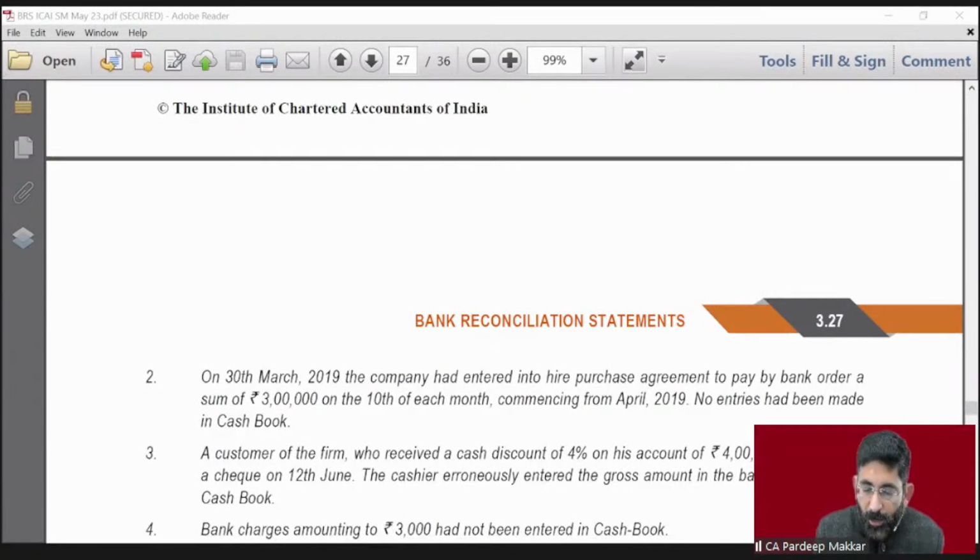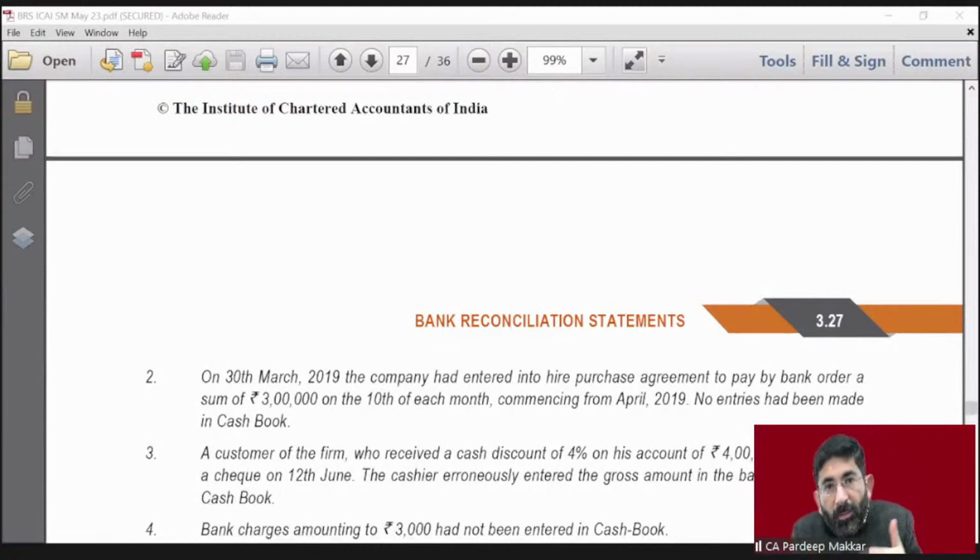of 5% on his account of rupees 4 lakh paid to a firm by check. A customer of the firm who received a cash discount of 4% on his account of 4 lakh paid the firm a check on 12th of June. The cashier erroneously entered the gross amount in the bank column of the cash book.